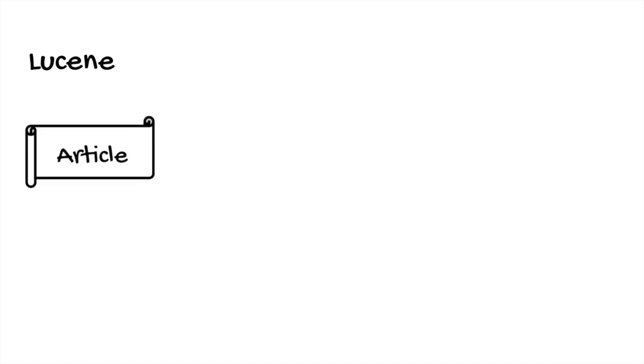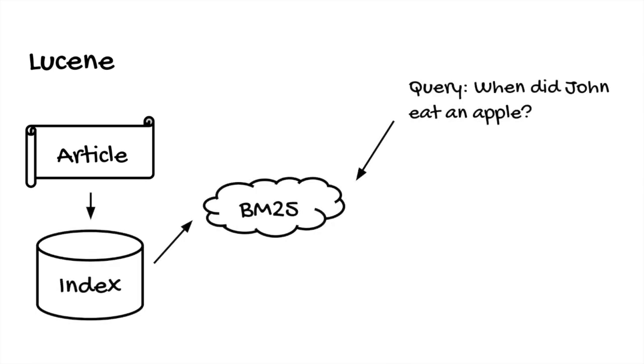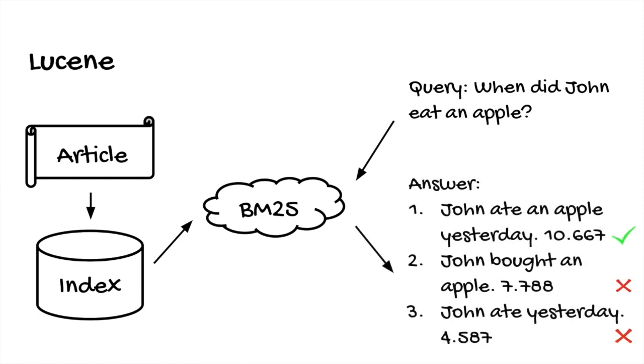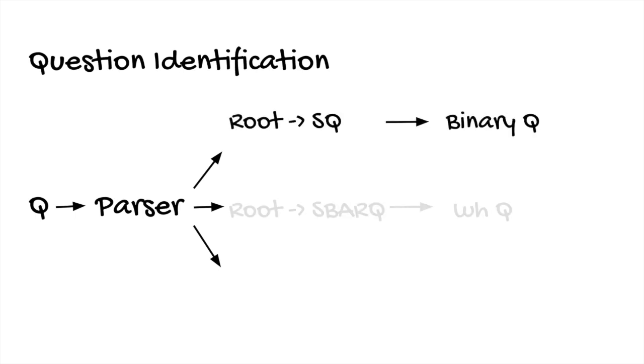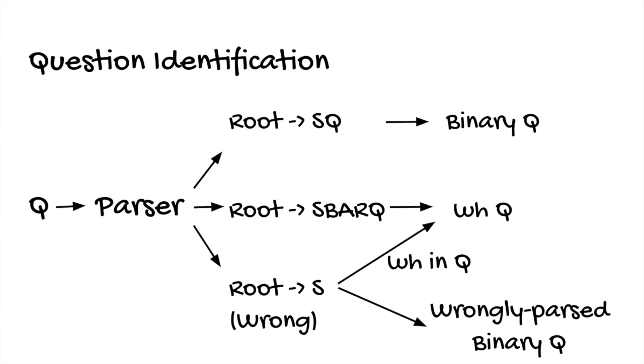Before answering questions, we use Lucene to match the question with answer sentences. We chose Lucene search because we found out vanilla TF-IDF didn't work well. Lucene will return a BM25 score with each retrieved sentence. If the best score is below a threshold, then the answer will be I don't know, since this is probably a bad question. Otherwise, the best sentence will be used as reference to extract the answer. We parse the question using the Stanford parser to check the sentence type. For those wrongly parsed questions, we identify the question type by looking for keywords.